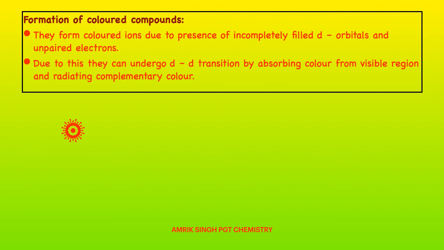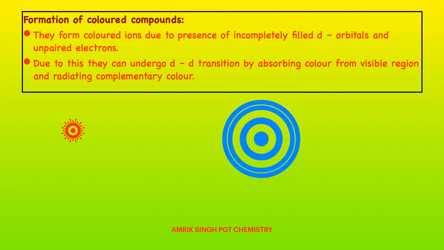This is the source of light, and it is a transition element having unpaired electrons, and some electrons are shown here, and d electrons especially. It's emitting light, and this light is falling on the transition metal. There will be excitation of electrons, and some part of the light is used in exciting the electrons, and the reflected light is the color of the compound, because the reflected light is not the same color which fell on the transition element.